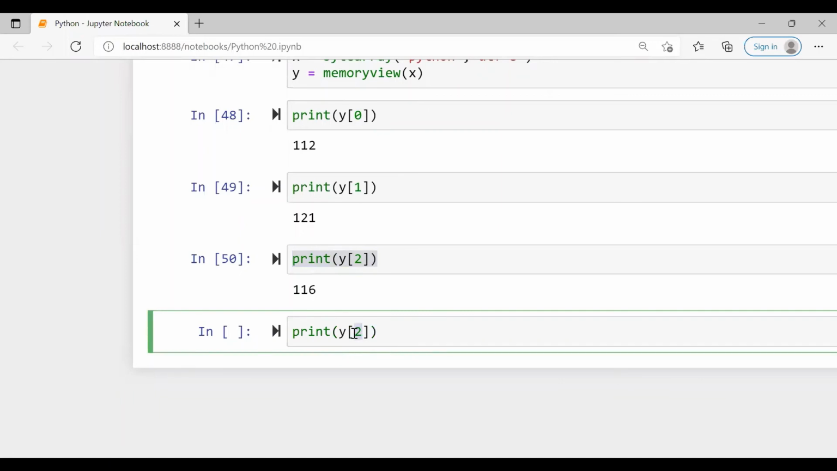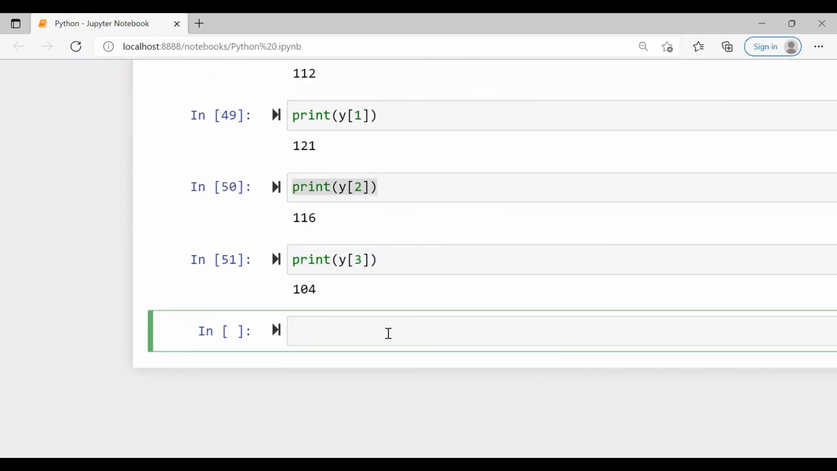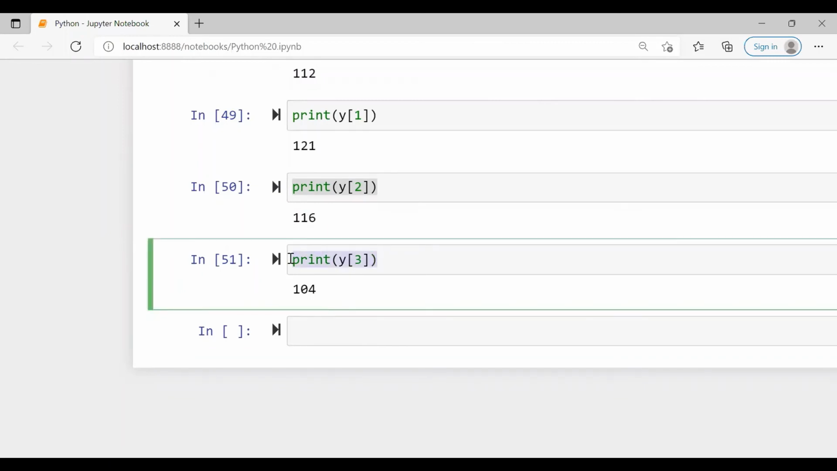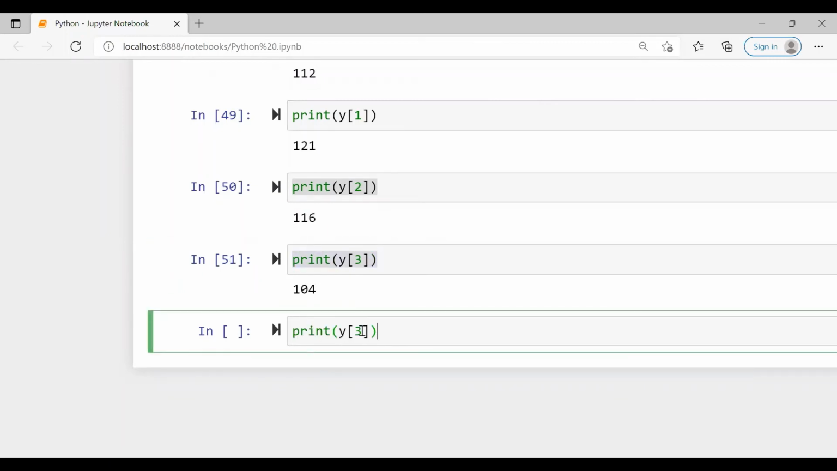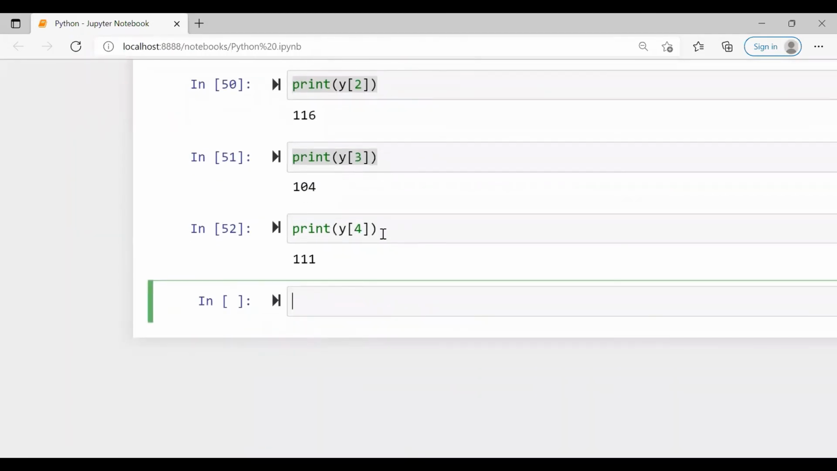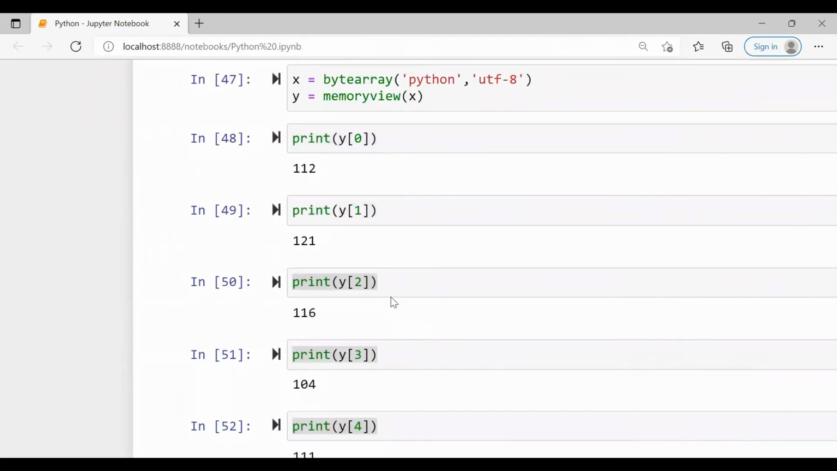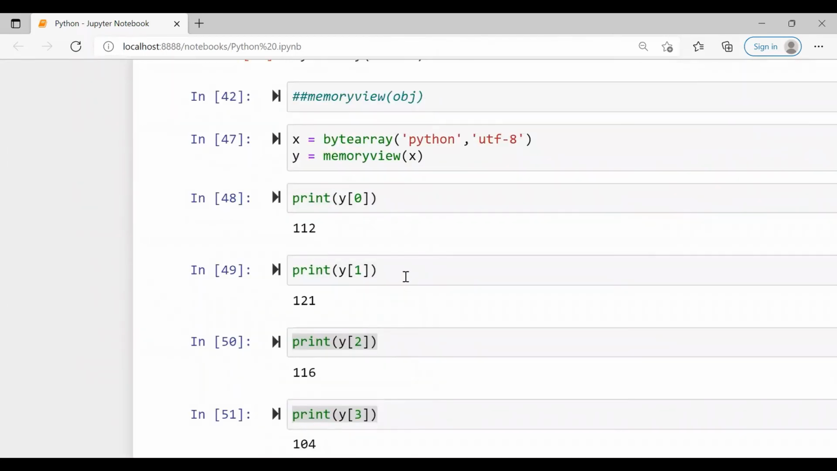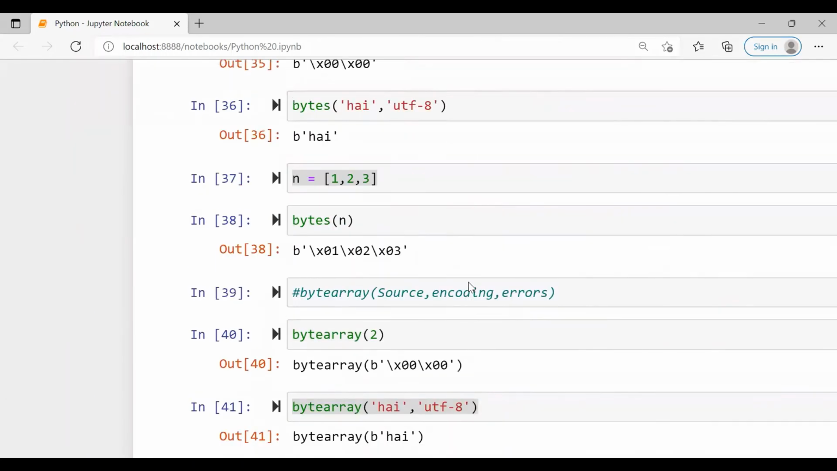We can go for the next, third, 104. So 0, 1, 2, 3, 4, and the 5th element. There is one more character. So we can see the memory. So this is the importance of memory view. So bytes, byte array, and memory view belong to this category called the binary data type.